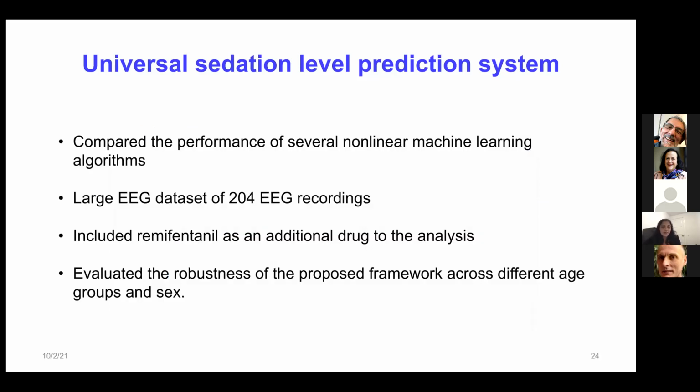In this study, we compared the performance of several nonlinear machine learning algorithms. We used advanced machine learning algorithms here. We used a large EEG data set, and we included the opioid remifentanil as an additional drug for the analysis. And we evaluated the robustness of the proposed framework across different age groups and sex.